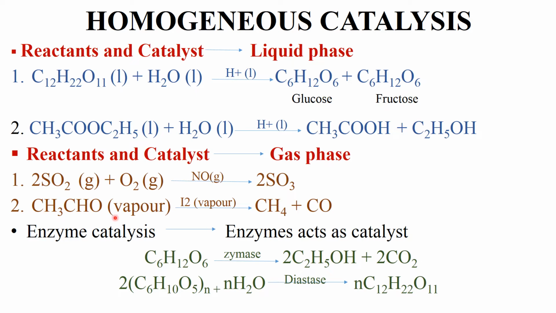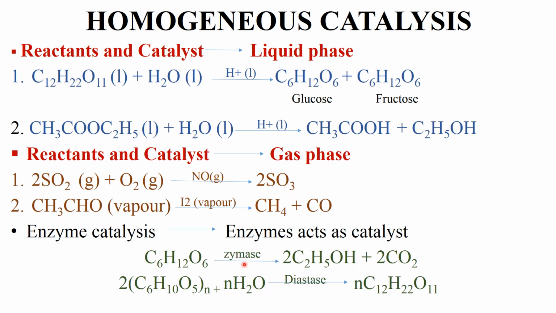Here acetaldehyde is in vapor form. Catalyst iodine is also in vapor form, thus constituting a single phase. This is also an example of homogeneous catalysis. Next, an important example is enzyme catalysis. Now, the question arises, what are enzymes? Enzymes are biomolecules which are made up of protein and possess higher molar mass. And these enzymes are specific in their action. It means a particular enzyme can perform a particular function.